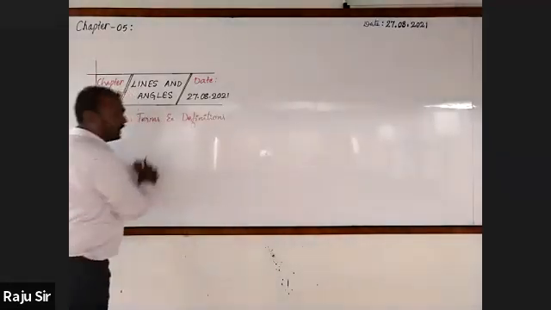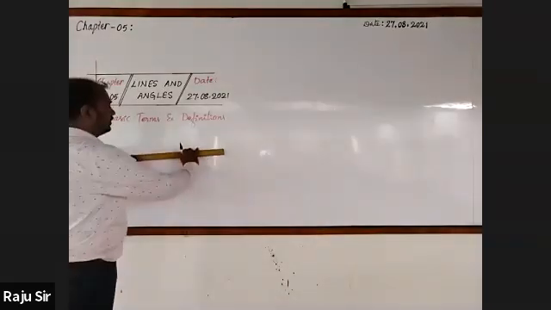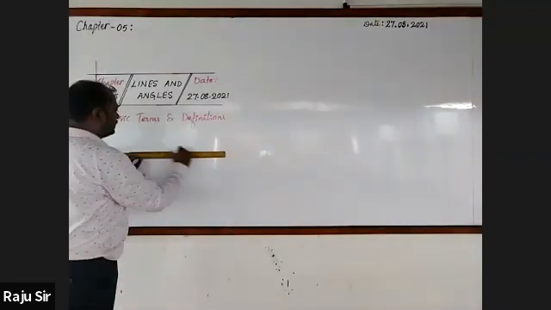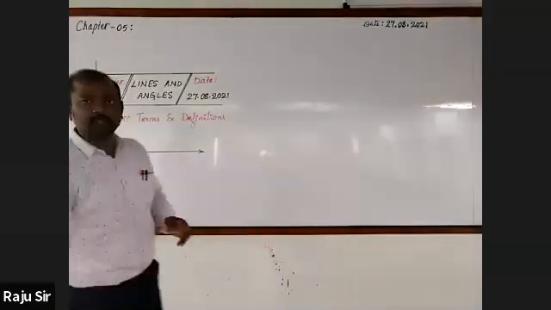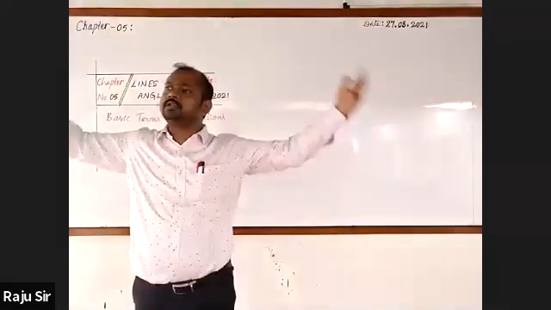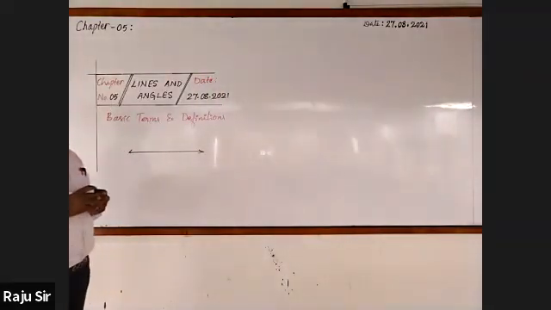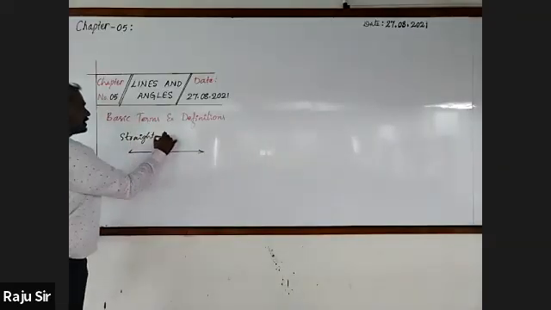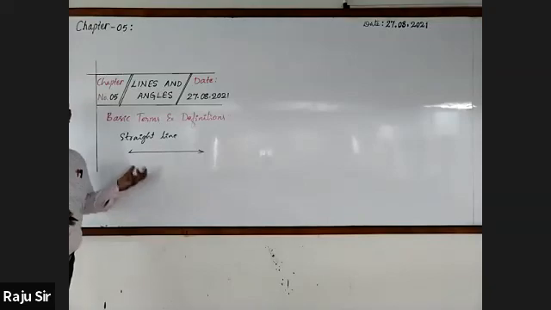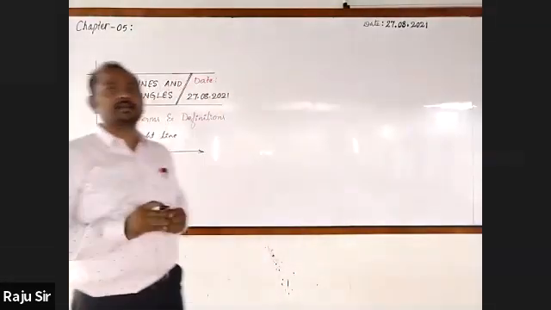Now, I am going to draw a line which can be extended on either side to any distance. The line can be extended on both sides to any distance. Then what do you call such line? Straight line. A line which can be extended on either side to any distance is called a straight line.